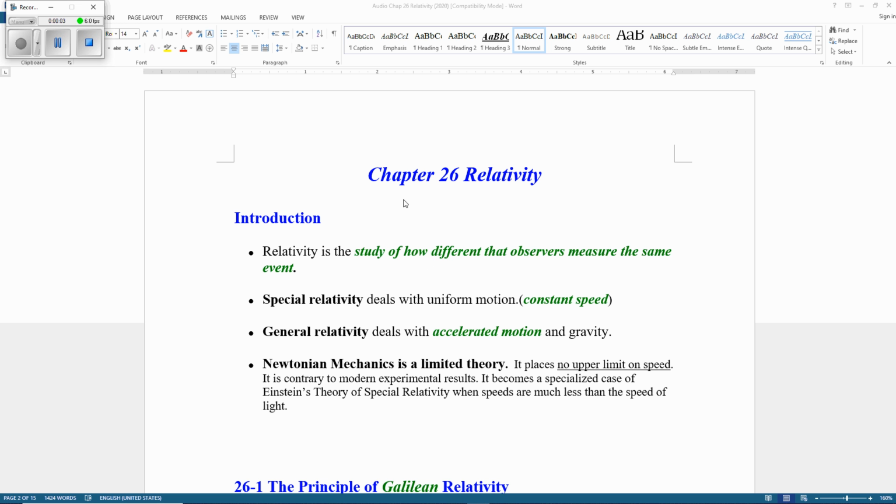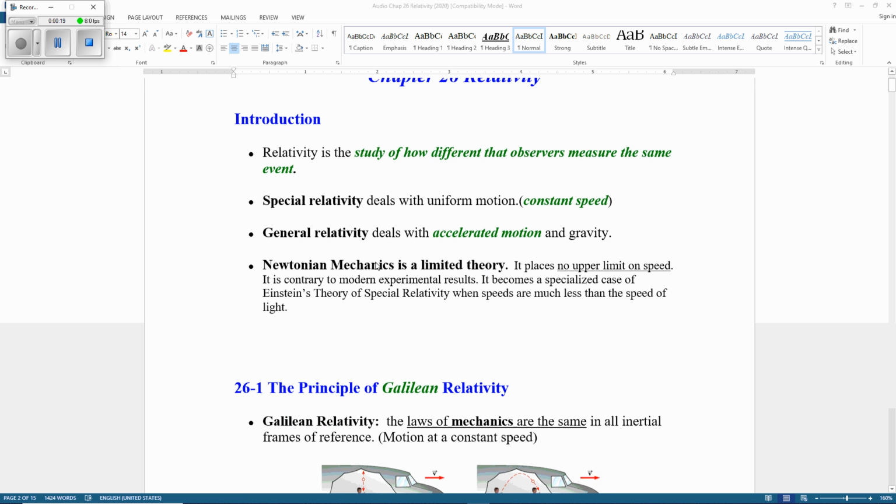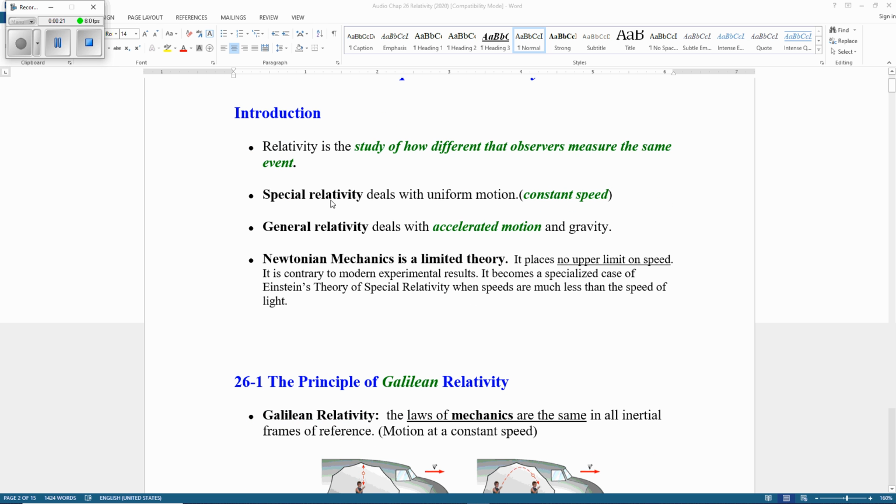Hi, today we're going to study chapter 26, relativity. We have classical relativity and Einstein's special relativity and general relativity. We'll discuss some detail later. Special relativity studies motion at constant speed.